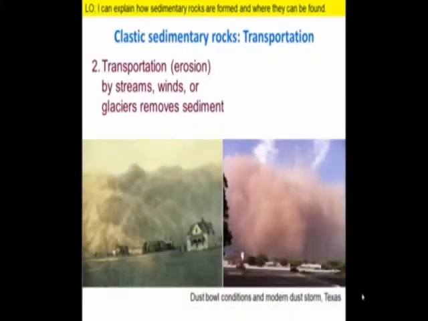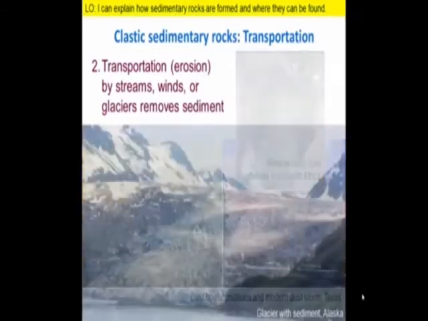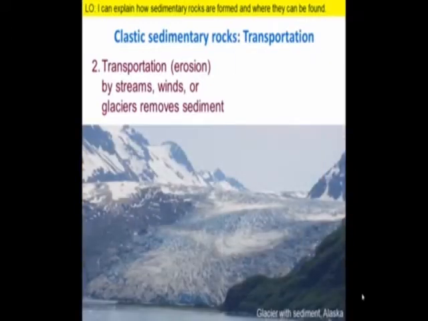Much of the topsoil of western Oklahoma and northern Texas was blown away during the Dust Bowl era in the 1930s. And we see similar dust storms known as haboobs today in drought-stricken western states. Elsewhere, dust and sediment from the Saharan Desert may be transported across the Atlantic Ocean to Central and North America. Finally, sediment of all sizes can be transported by glaciers.